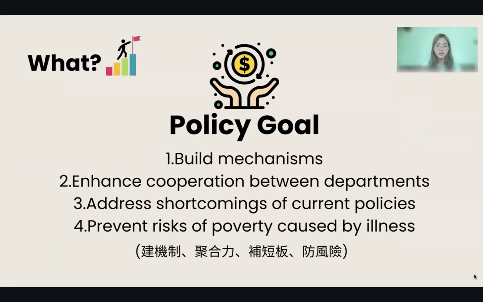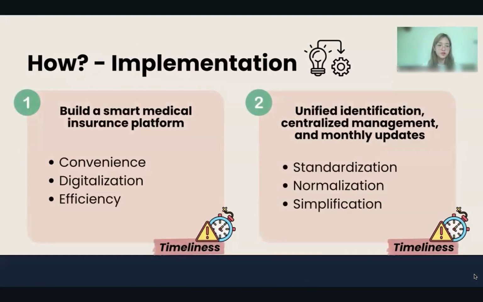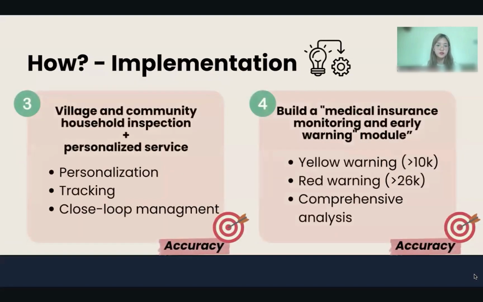But how does the policy work to achieve these goals? The key actions include, number one, building a smart medical insurance platform for digital, convenient, and efficient service delivery. Number two, standardizing and simplifying the identification of unprivileged people with monthly update to ensure adaptability. Number three, conducting personalized household inspection to thoroughly understand each family's situation and accurately assess their poverty risk.